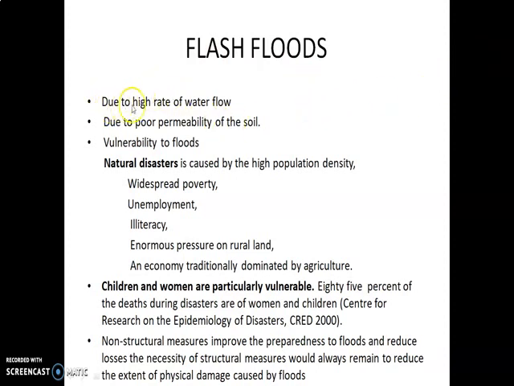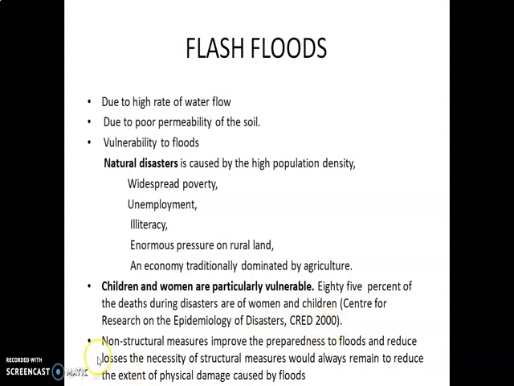Next one, flash floods. First one, due to high rate of water flow and poor permeability of the soil. Vulnerability to floods: natural disasters are made worse by high population density, widespread poverty, unemployment, illiteracy, enormous pressure on rural lands, and an economy traditionally dominated by agriculture. Next one, children and women are particularly vulnerable. 85% of the dead during disasters are women and children, according to the Centre for Research on the Epidemiology of Disasters, CRED, 2000.